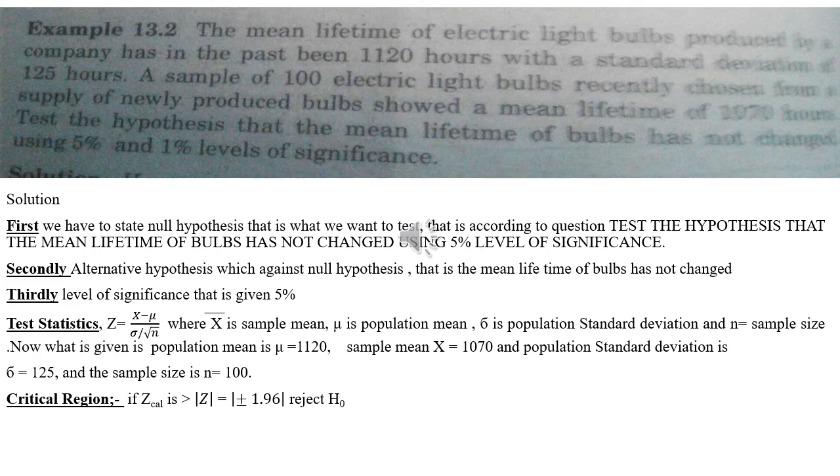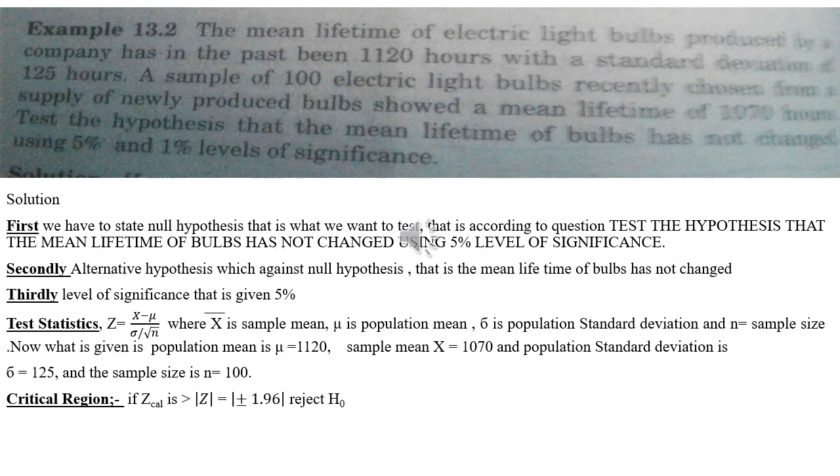Third step is the level of significance, and here are 2 levels of significance. I am using only 5% level of significance, and you by yourself will practice for 1% level of significance. The rest of the procedure will be the same, just the critical value will be changed, and critical values are given in slide number 3. Then you have to choose the test statistic, and here you have the population well defined. It means population mean is given to you, population standard deviation is given to you, sample size is 100, so sample size is large.